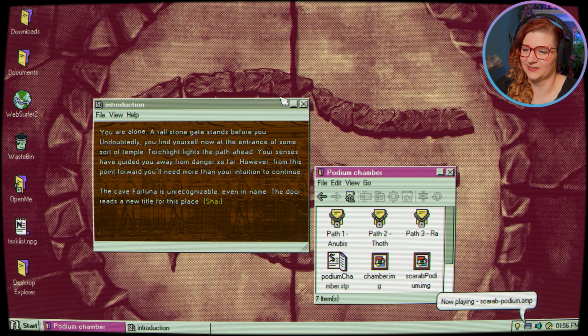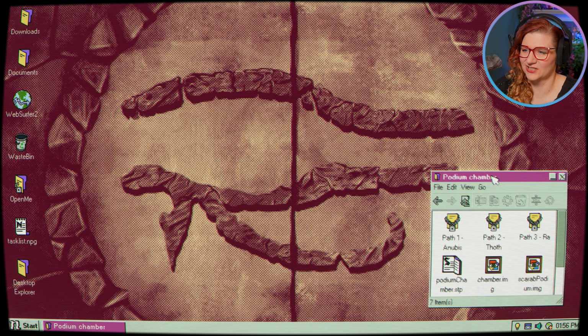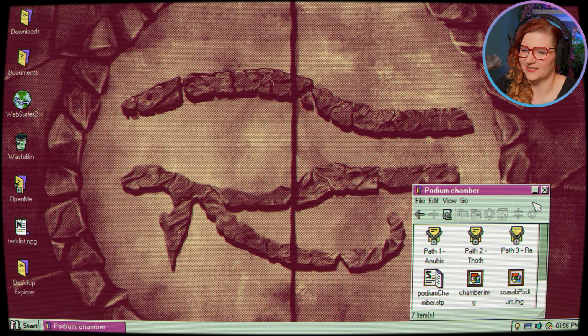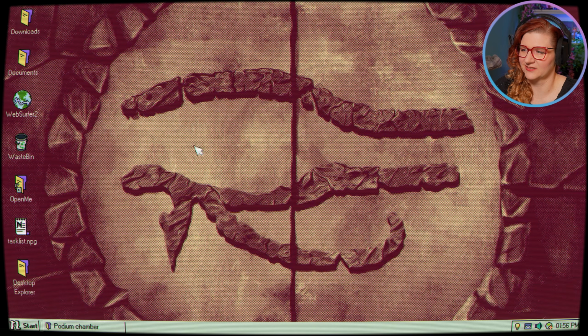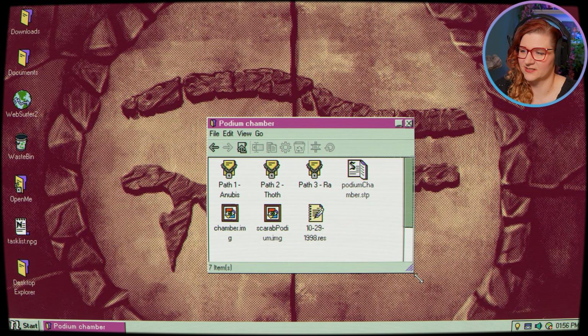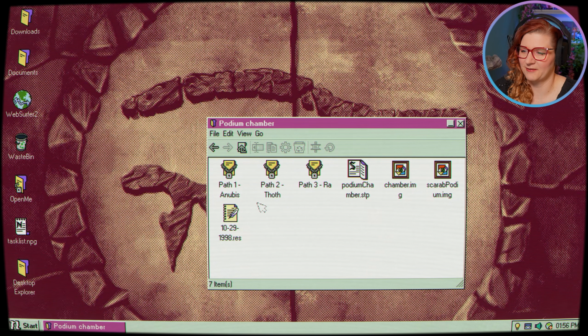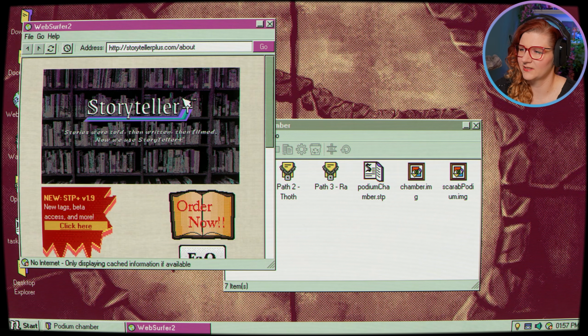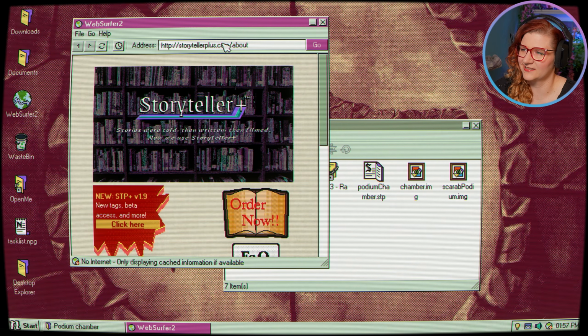Our actual background changed into something that kind of resembles Egyptian hieroglyphics. Yes, so we have the podium chamber. There are actually multiple paths. Another journal entry. We didn't check out the web browser. I did look at it briefly, but then I was like, well, let's just get to what we're supposed to be doing, right? So let's see what's here.